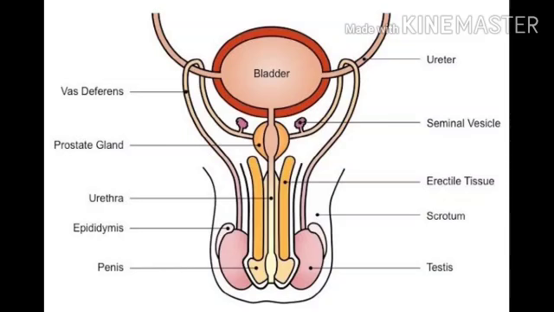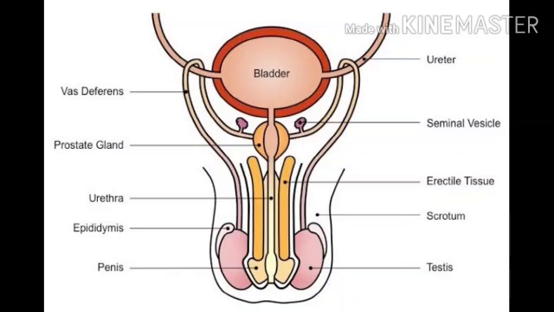From the ureter, two tube-like structures known as vas deferens are coiled. Then it is attached to the prostate gland, where the seminal vesicle is also added. Then the urethra is extended towards the testis and penis. And at this side there are two lobe-like, bag-like structures, known as the